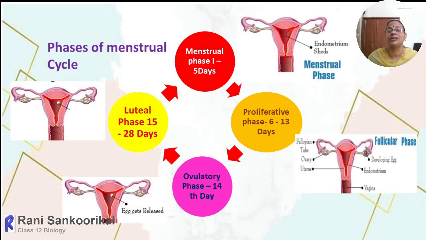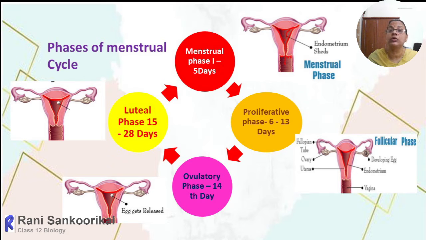So a new layer is formed, and it will gradually start thickening. Along with that, the blood vessels will start forming, with more glandular formation, and the glands will appear corkscrew shaped. The duration is from 6 to 13 days, in the uterus and oviduct.